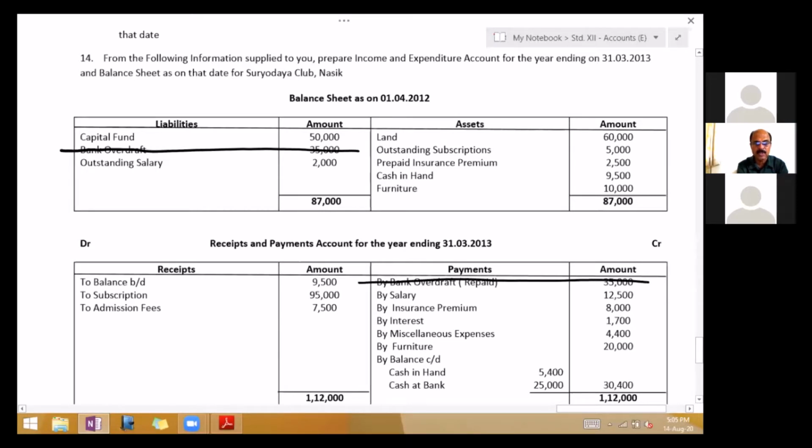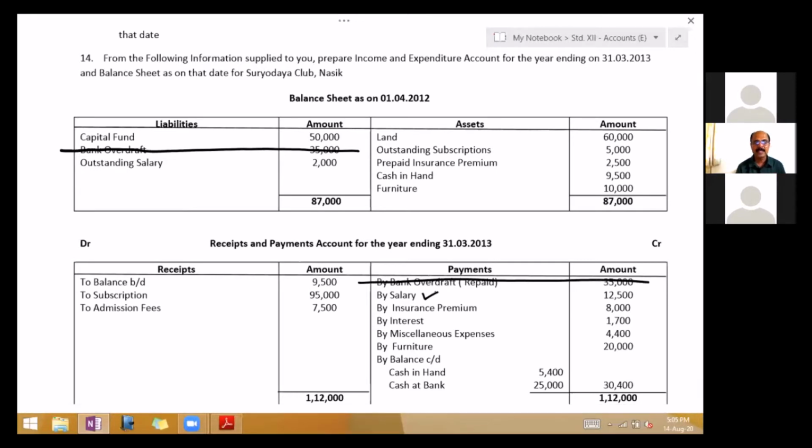Outstanding salary 2,000, tick mark salary. You have to cancel 2,000 from salary. When it's equal, you cancel equal amount. When it is unequal, that outstanding salary will get deducted from salary. And you have learned by heart that outstanding add for current year, for last year minus.